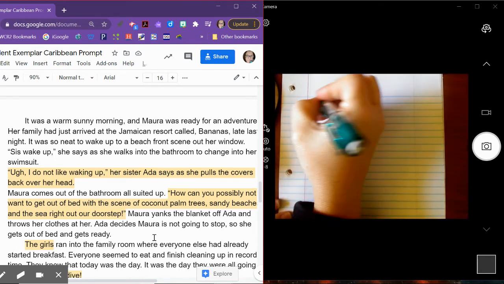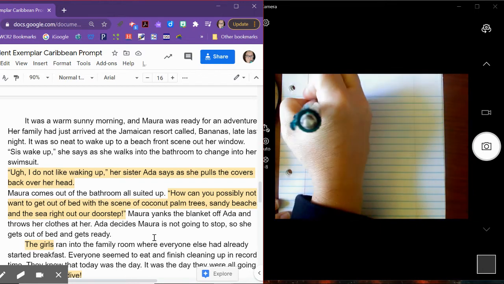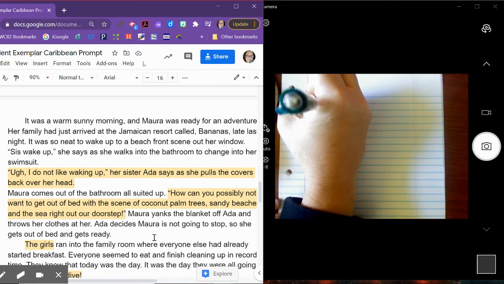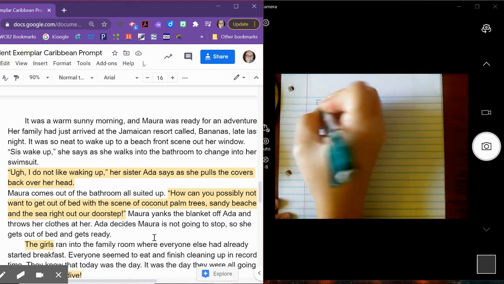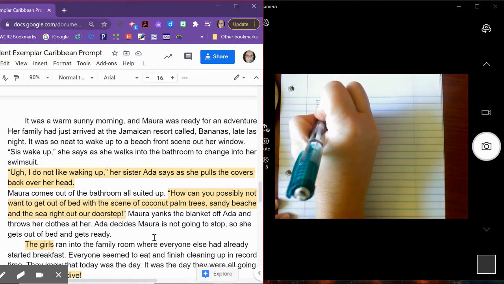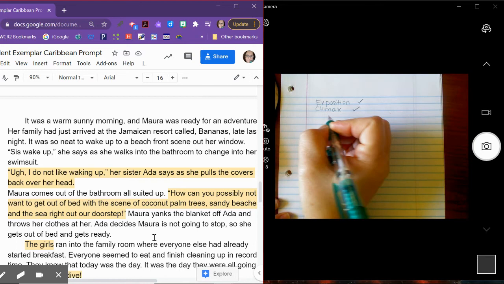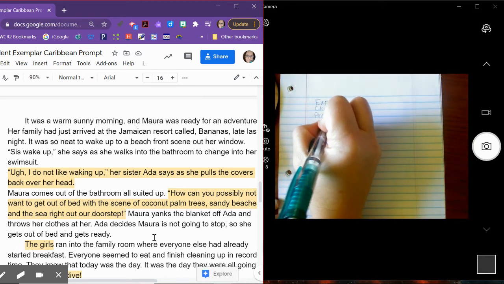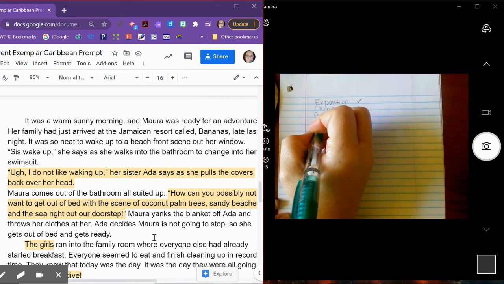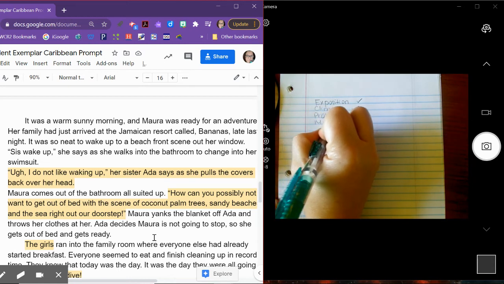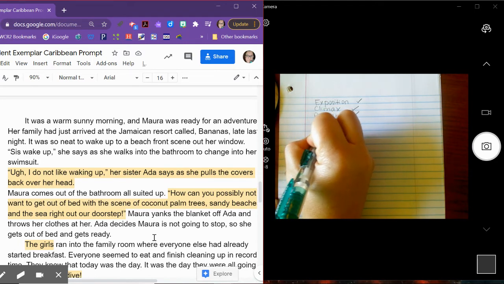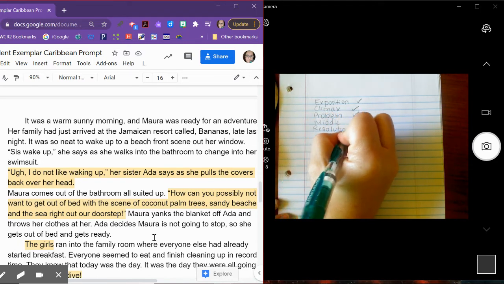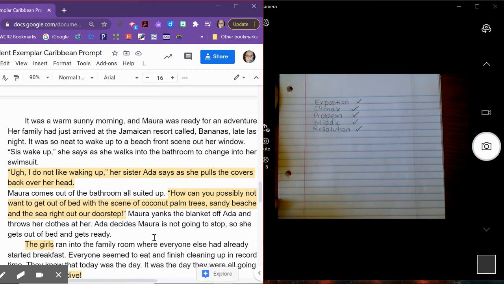But the big things today is make sure that you're drafting a story with all of the parts. Okay, so make sure your story has an exposition, right? Make sure your story has a climax, which is the most exciting part. Make sure your story has a problem. Make sure your story has a middle, like you have your build up and details, and make sure your story has a resolution. All the problems are solved at the ending of your story.